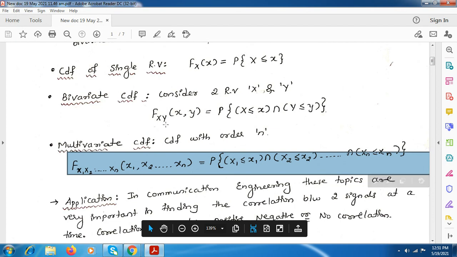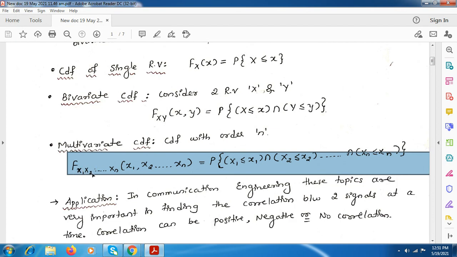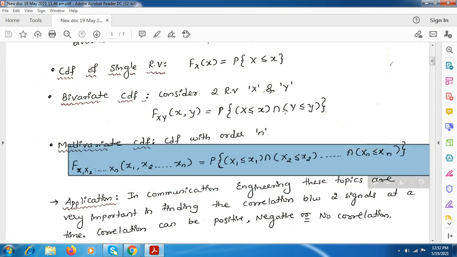Here it is X and Y, but here we have considered x1, x2 up to xn. This is the CDF notation for multivariate, that is F of x1 to xn, of x1 to xn, and here the probability is taken for all the xn values. Here it is for x1, then intersection x2, till the intersection of xn. So this is the definition for multivariate CDF. The same equation is extended for n number of random variables. So take down this general formula also.